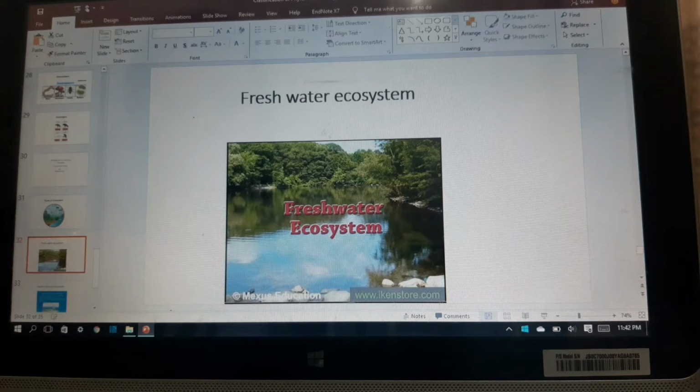Limnetic zone. The open water area where enough light can penetrate is called limnetic zone. In this zone, enough light penetrates to support photosynthesis. Producers are phytoplankton and cyanobacteria, that is known as blue-green algae. B. Consumers. The producers are eaten by protozoa and small crustaceans. Finally, the fishes consume these protozoa and crustaceans.